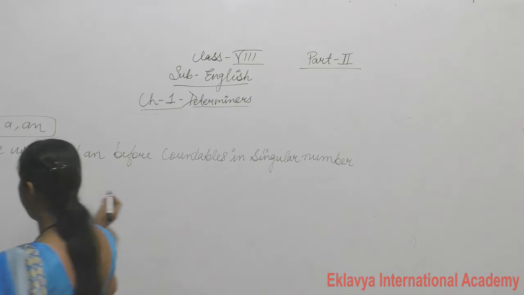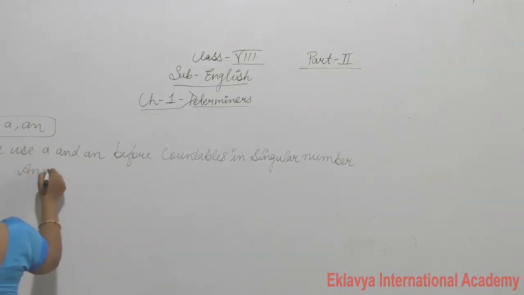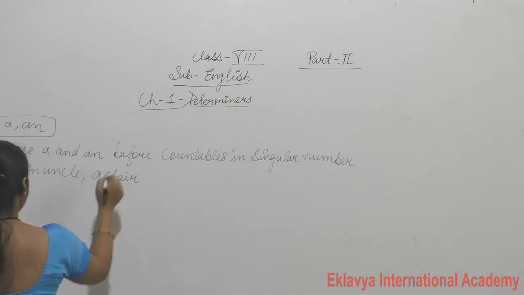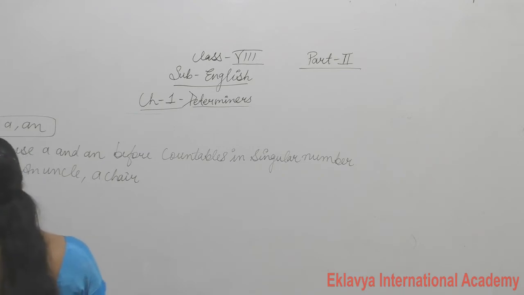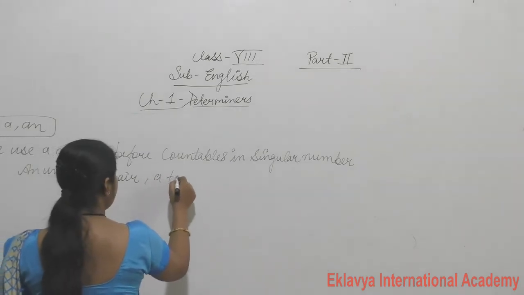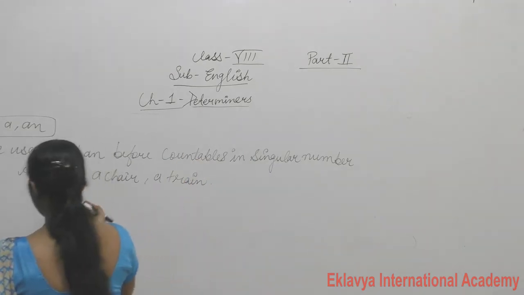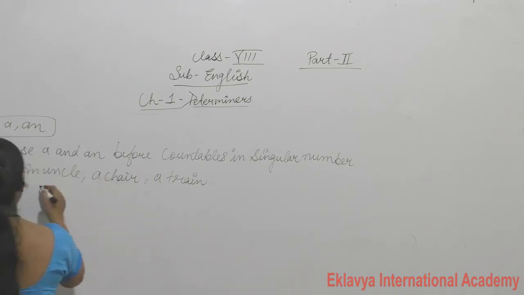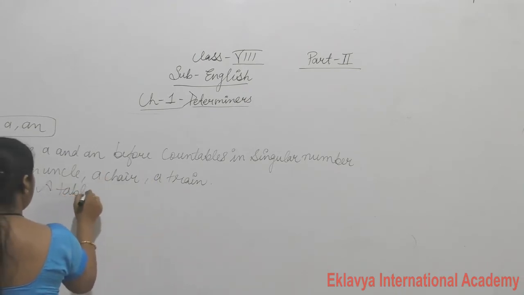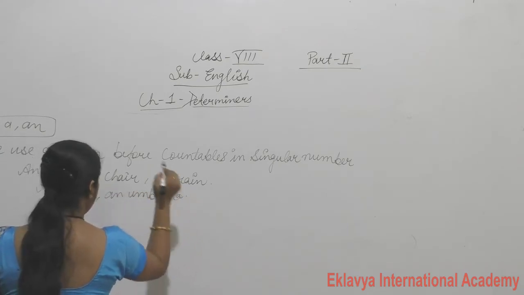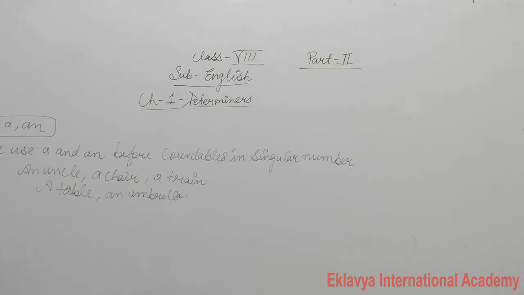Okay. So for example, an uncle, a chair, this is singular but this is countable. Okay. A train. These are some examples: a train, an uncle, a chair, a table, an umbrella. So these are the examples of A or AN. Now second use of A or AN is what? Write down second use also.